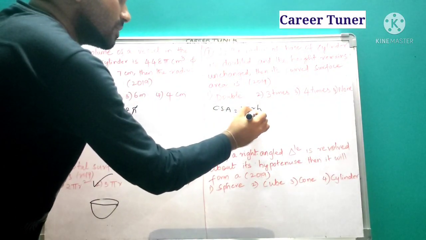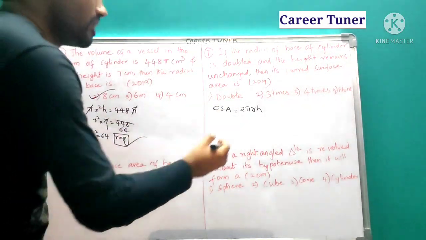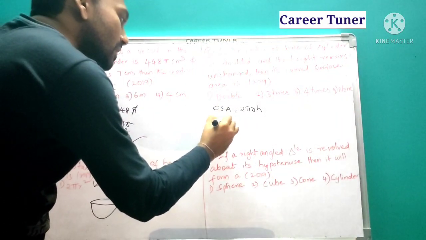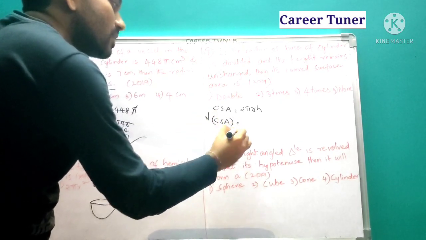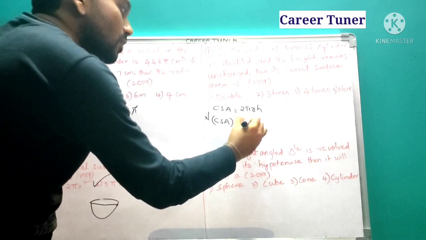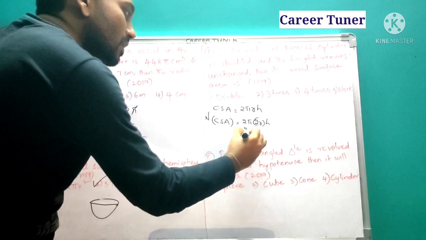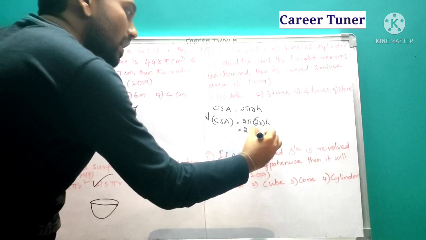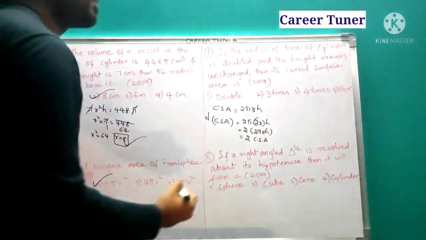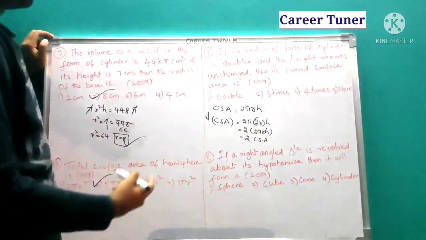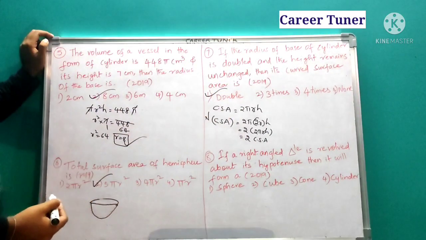So the radius is doubled, it seems. If it gets doubled, then what happens? The new CSA is equal to 2 pi r, where the radius is 2 times, right? 2r of h, that is nothing but 2 times of 2 pi r h, that is nothing but 2 times the old CSA. So its curved surface area is 2 times the original. That is nothing but it is doubled.